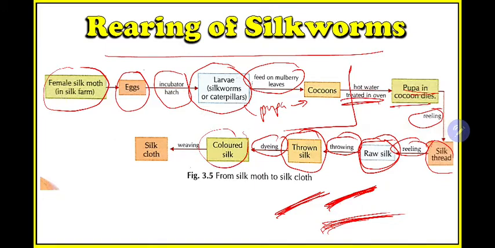Then we need cloth. You want to prepare a sari, a shirt, or pants. So according to your choice, different companies or individuals will convert this into different silk cloths. So this is the overall process from which we get silk cloths from the silk moth.